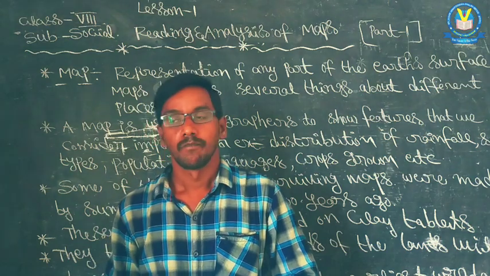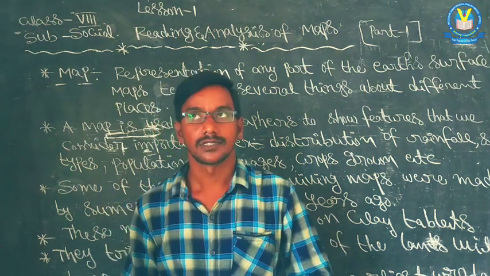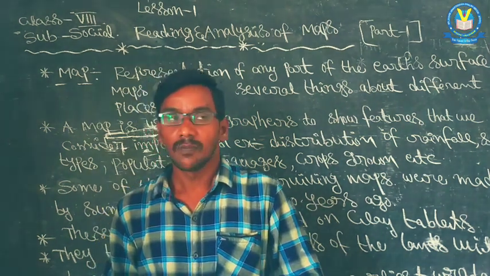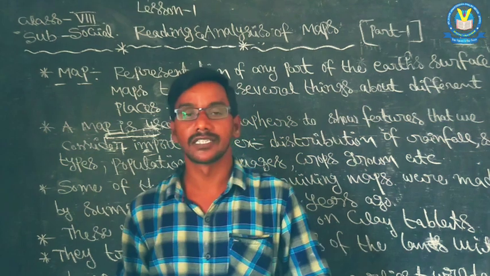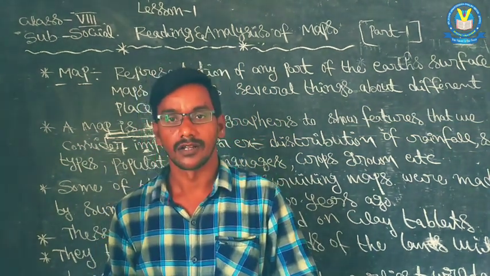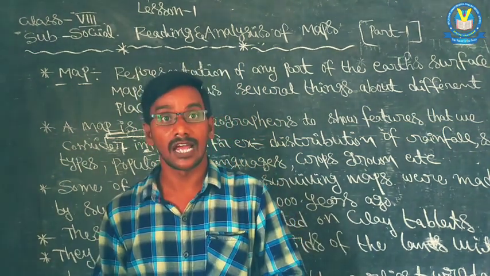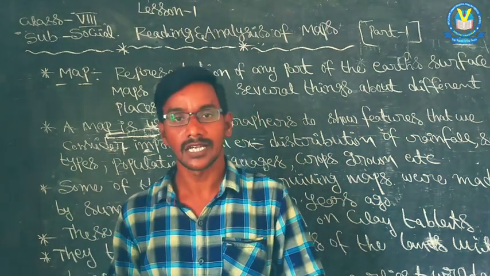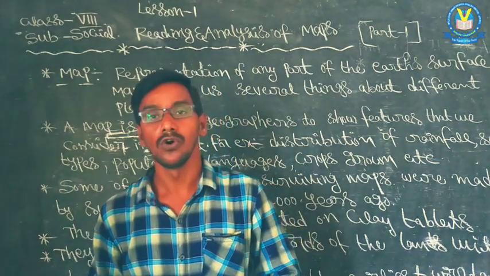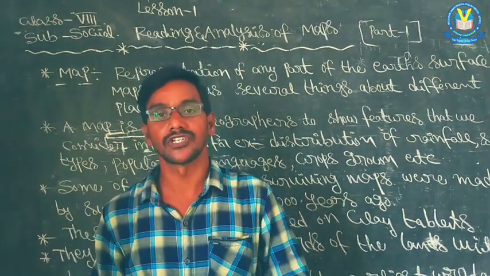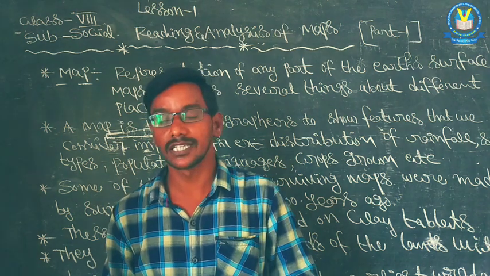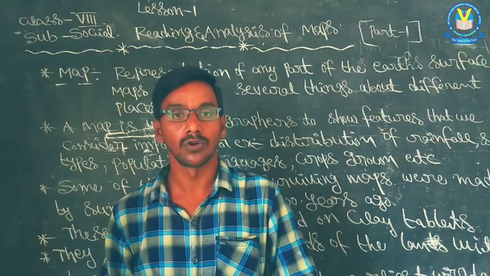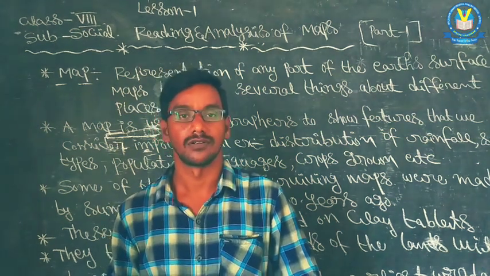For example, we have three seasons: summer season, rainy season, winter season. Summer season is different, rainy season is different, winter season is different. In the same way, summer season climate is different, rainy season climate is different, winter season climate is different. When do we see the hot temperature, in which season? Especially in summer season, in May month, we see the hot temperature.